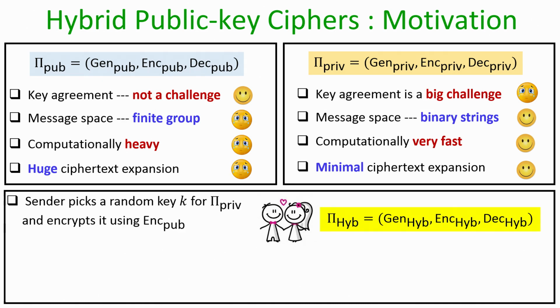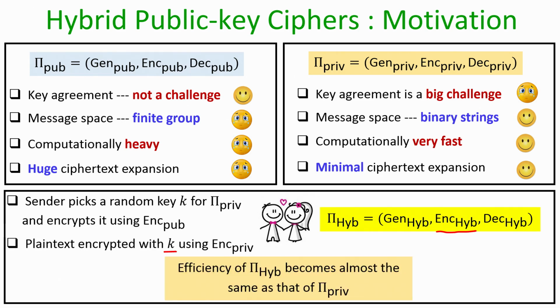In the hybrid encryption process, the sender picks a random key for the symmetric key encryption scheme and encrypts it using the public key of the receiver. And once the plaintext is available with the sender, the actual encryption of the plaintext happens using a symmetric key encryption process with the random key picked by the sender.